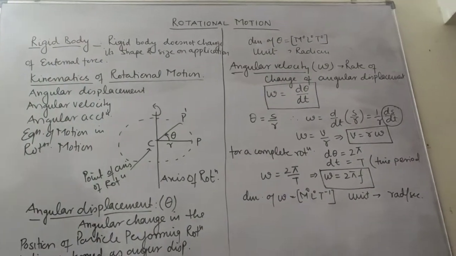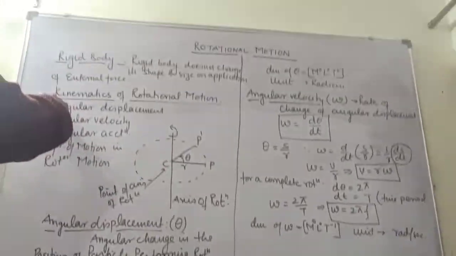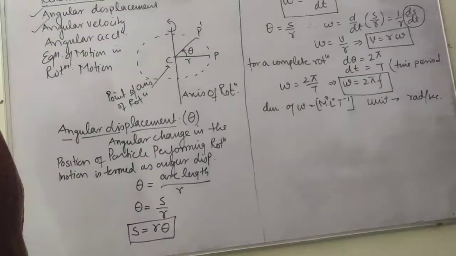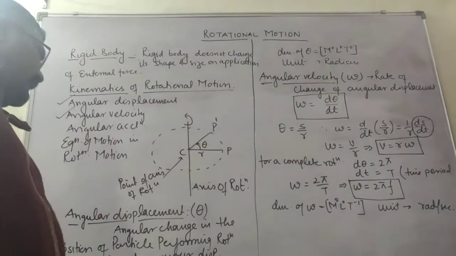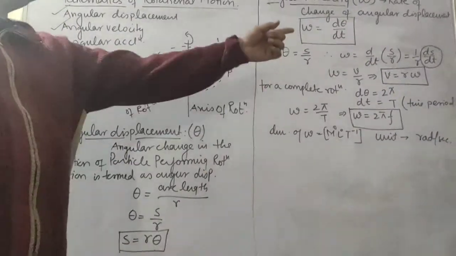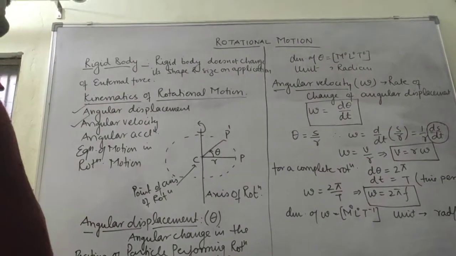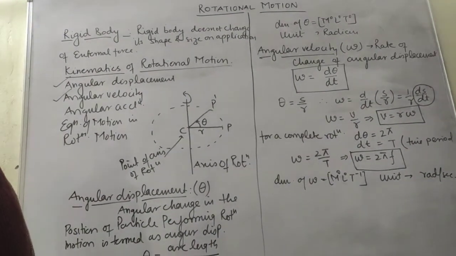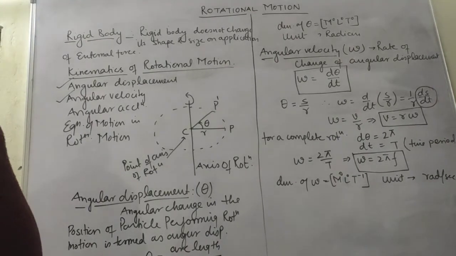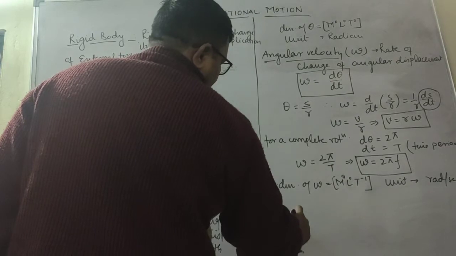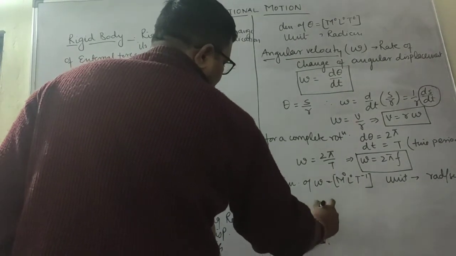So in rotational motion, you have done with angular displacement and angular velocity, this you already have read, and you can see in the brackets s is equals to r theta, v is equals to r omega. This gives relation between linear motion as well as with the angular motion. Now next is angular acceleration.